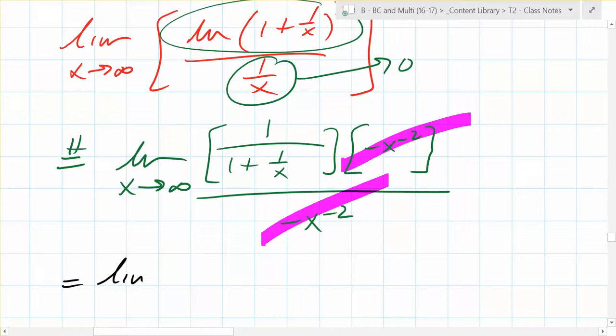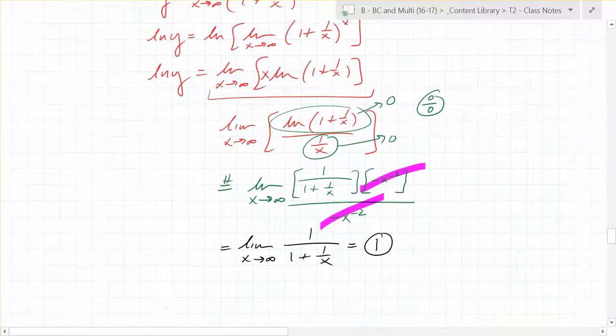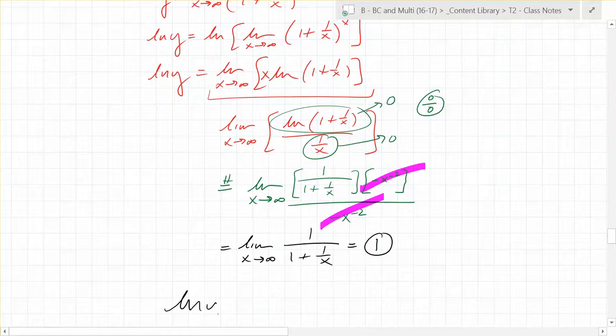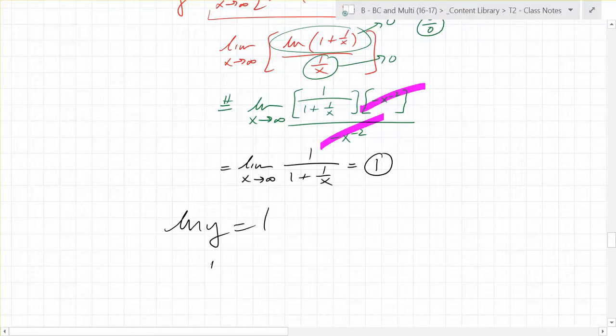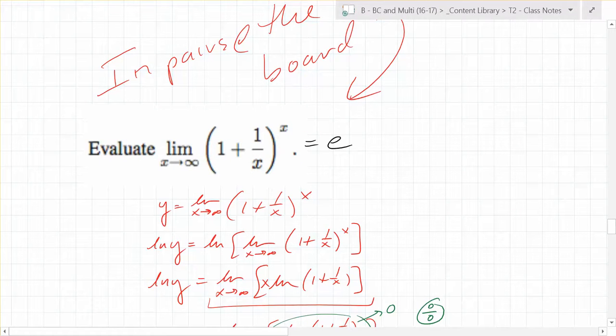Don't pack up yet, almost to the punchline. The limit as x goes to infinity of 1 over 1 plus 1 over x. Oh, but what does that equal? Just 1, right? So what did we just show? We just showed that ln of y is equal to 1. So what does y equal? e. So what does this whole thing equal? You just proved another definition for the number e. Isn't that awesome? I think it's awesome. Okay, get out of here.